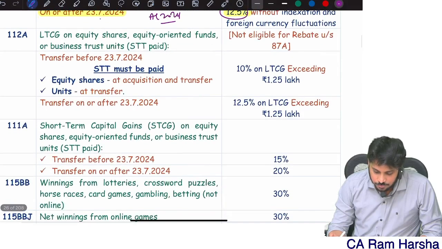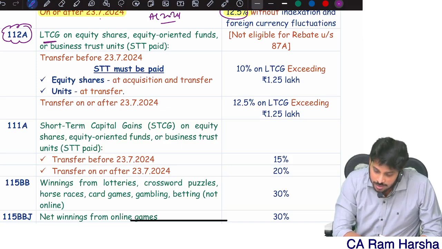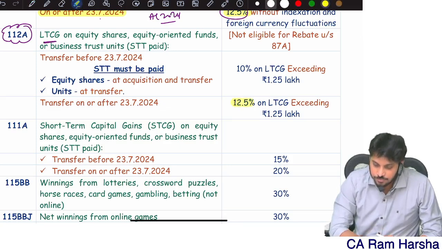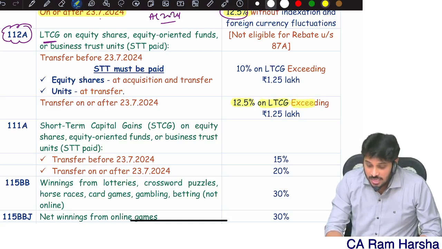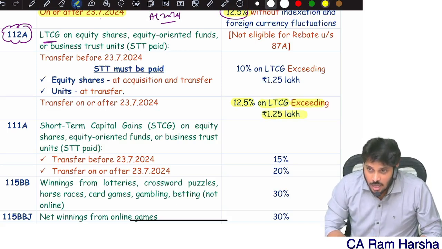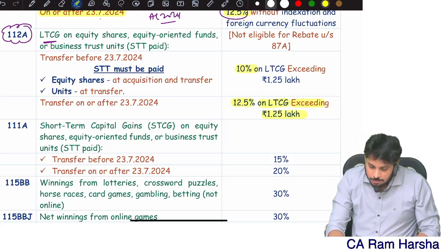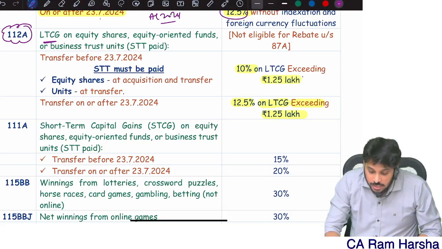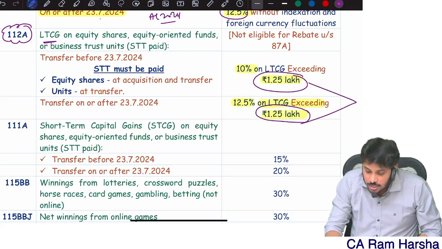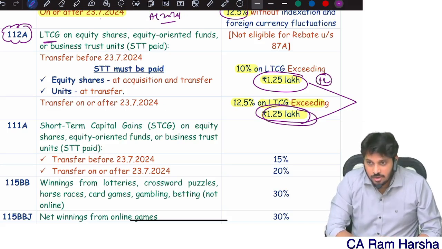Now, there is another section called 112A. That is also talking about long-term capital gain. What is the tax rate? 12.5% on gain exceeding 1.25 lakh. Even before the amendment, it was a 10% tax rate. Here it is again 1.25. Some students might get a doubt: sir, I am a repeater, I wrote the January attempt, and as per the previous amendment, it was only 1 lakh here. But now, as per the latest amendment, it is 1.25 lakh.